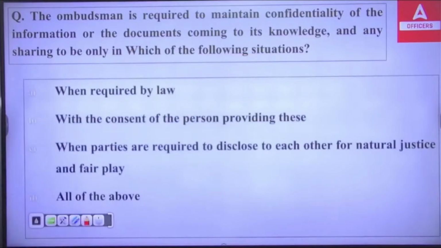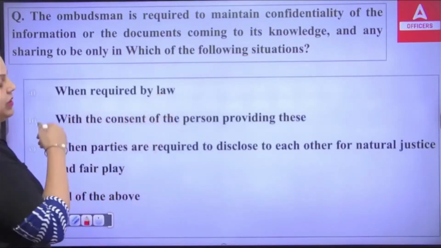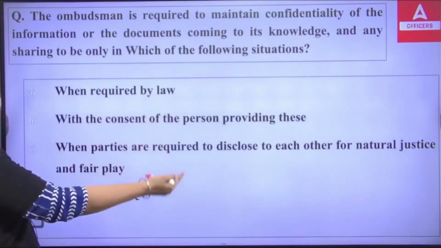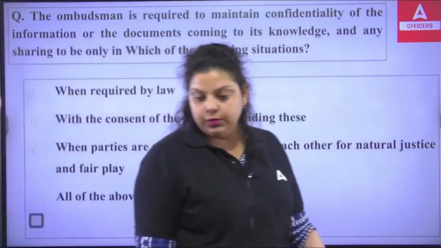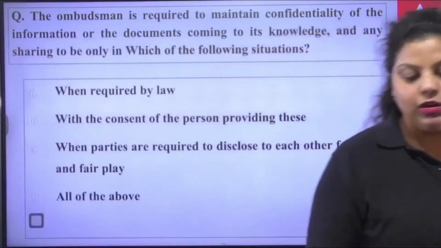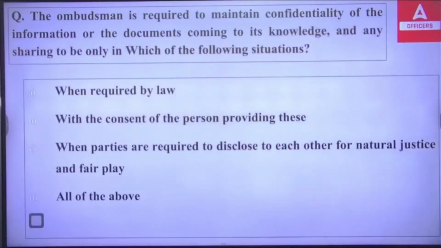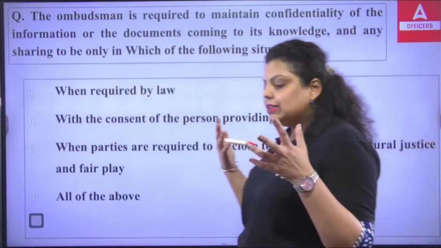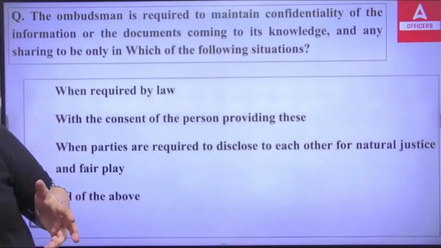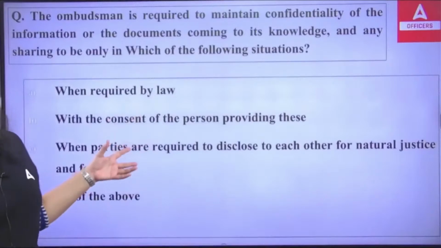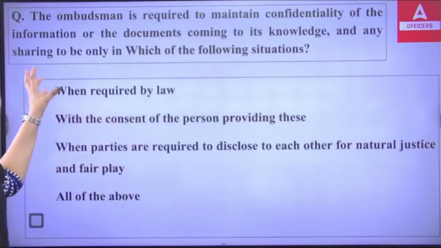First, when required by law. Second, when there is consent of the person providing these. Third, when the parties are required to disclose to each other for natural justice and fair play. And all of the above. Banks are not allowed to share the information of their customers with anyone. Confidentiality and security are features of the bank and the banking ombudsman. So the information will be shared, but in which condition? In all of these conditions.